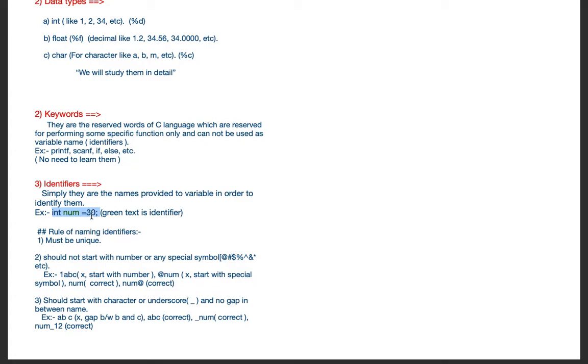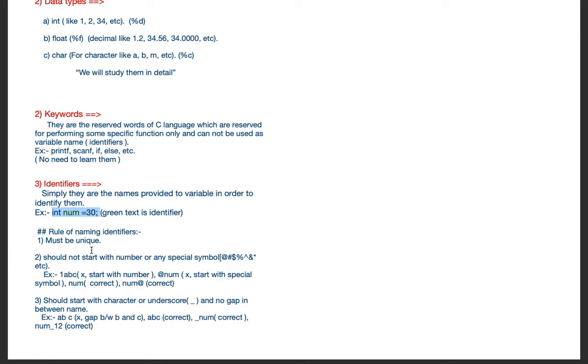But there are some rules in C language for giving the name of an identifier or variable. I mention here three simple rules. If you learn these, you can solve any question on identifiers. And remember, in MCQs, most questions are asked in this area.